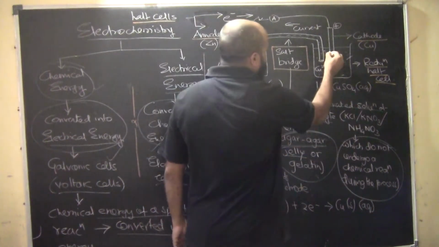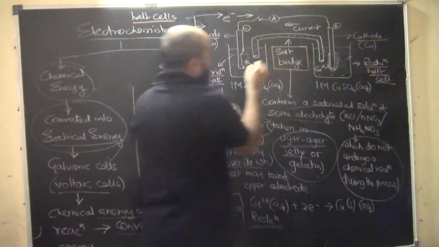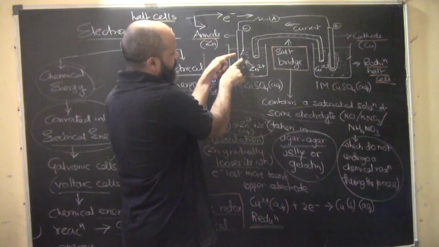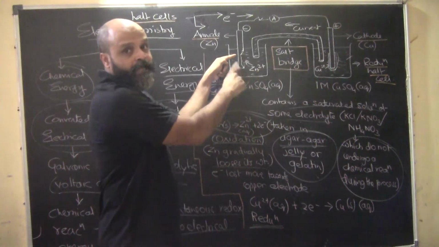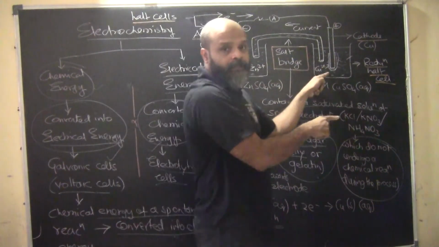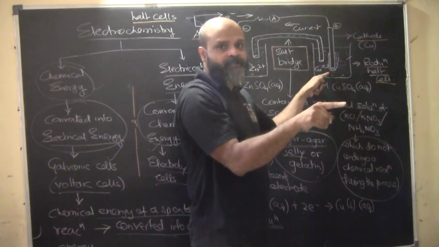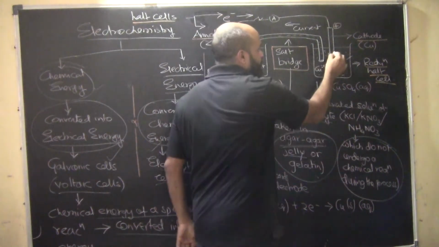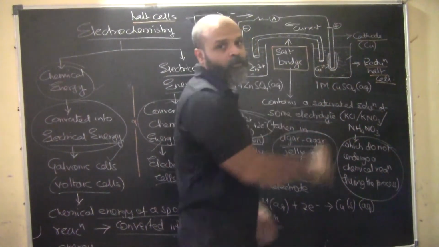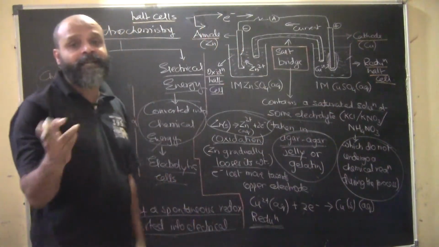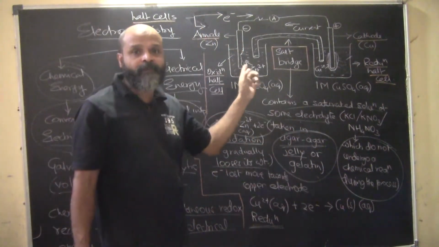What will happen here? See, here the zinc from the electrode is passing on to the solution as zinc ions, and here the copper ions from the solution are getting attached to the copper electrode. So here the copper electrode weight will increase, and here the zinc electrode weight will decrease.